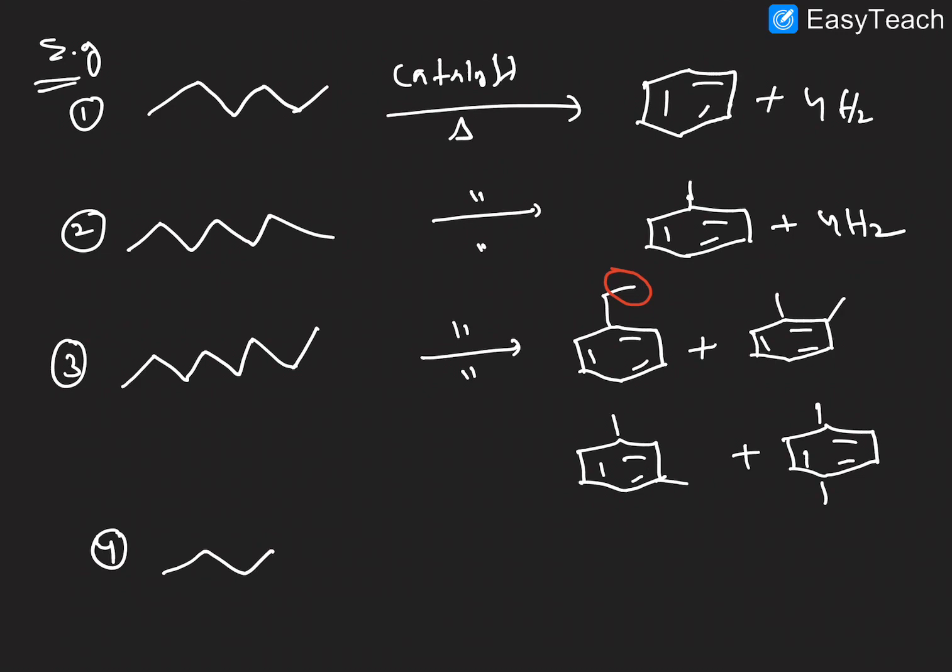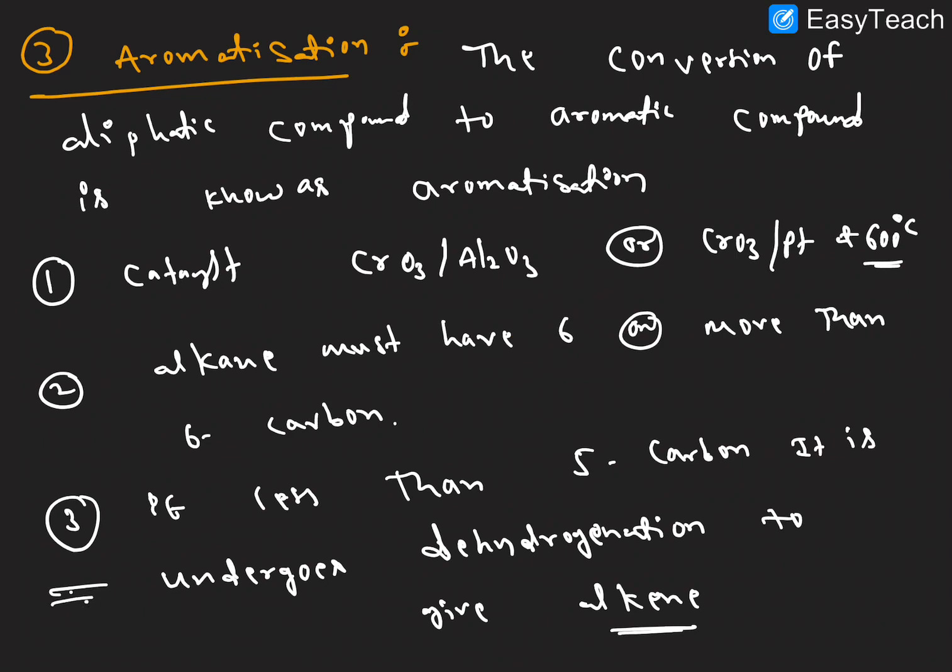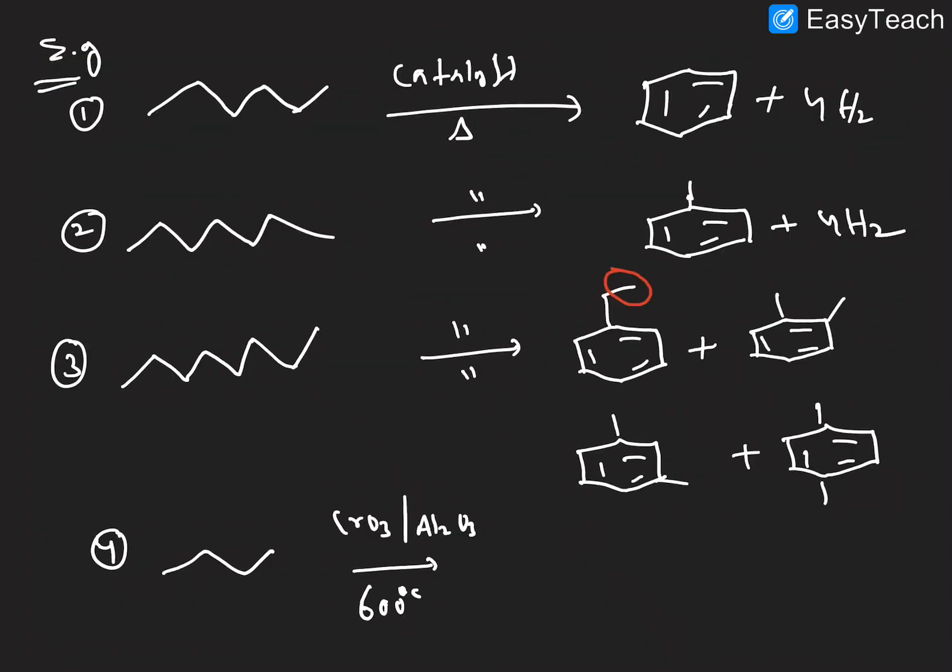Next, the fourth example. I'm taking 4 carbons here. Heating with CrO3 in the presence of Al2O3 at 600 centigrade temperature. Already we discussed this condition, the third condition. What is happening here? Dehydrogenation takes place. There are 2 possibilities: one is the terminal alkene, and another is the more substituted alkene, along with hydrogen gas. So this is the dehydrogenation reaction whenever there are less than 5 carbons.